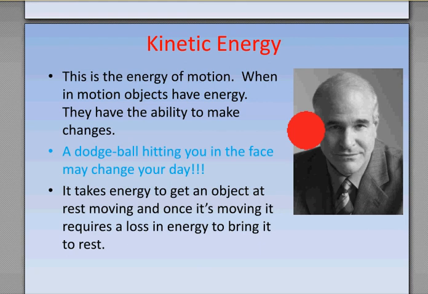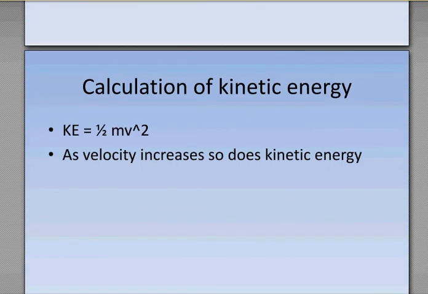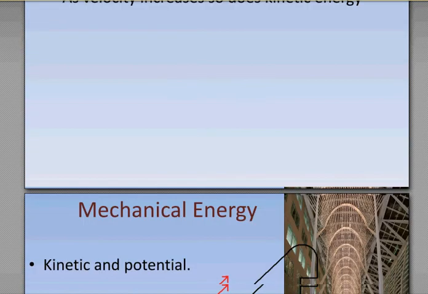Now, kinetic energy is the energy of motion. When in motion, objects have energy. They have the ability to make changes. A dodgeball hitting in the face would change your day. It takes energy to get an object at rest moving, and once it's moving, it requires a loss of energy to bring it to rest. Calculations of energy. KE equals 1/2 mv squared. We've talked about this a lot.